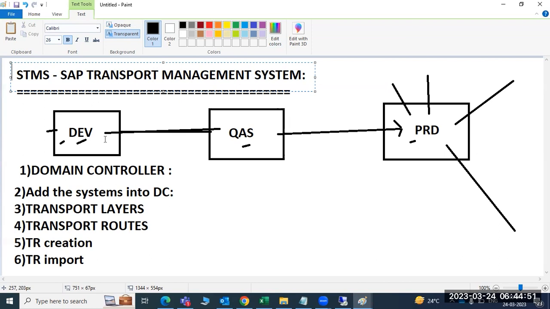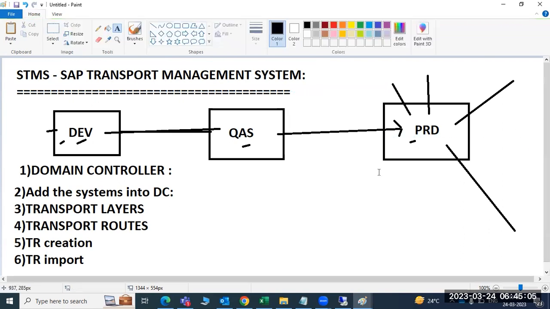He will control the systems within the landscape, right? He will control the entire flow. Flow means out request creation. Then after you release from the development, it will go to the quality. Then after that, it will go to the import status. Like that, you can import the request into the systems, right?